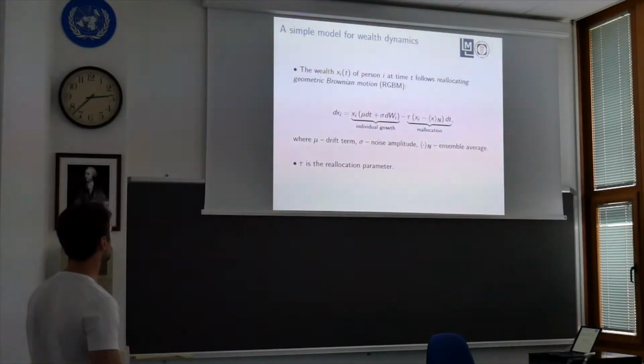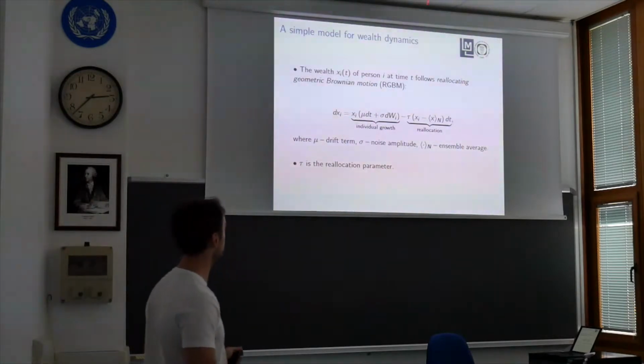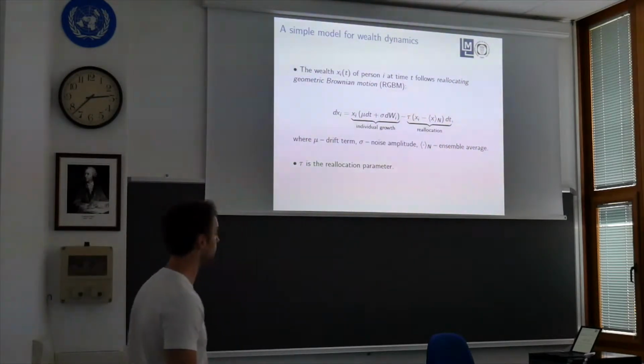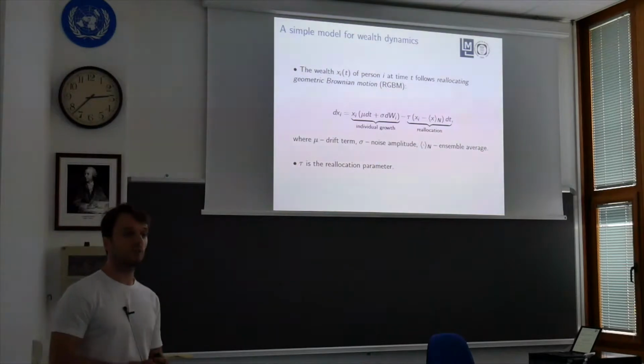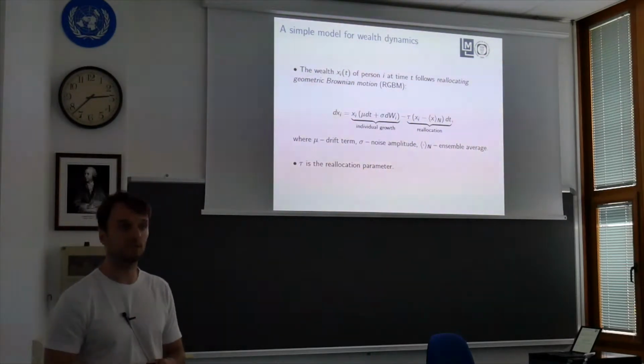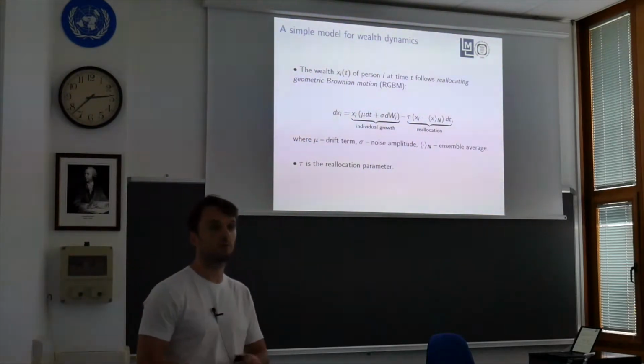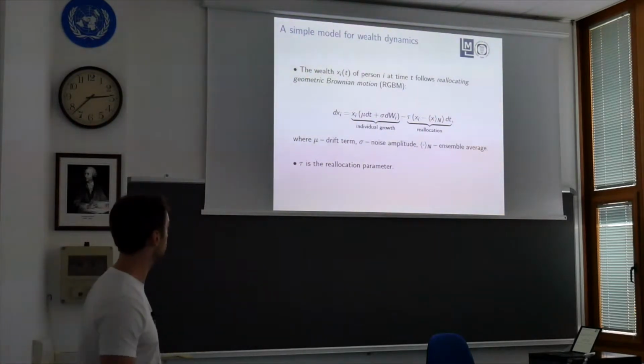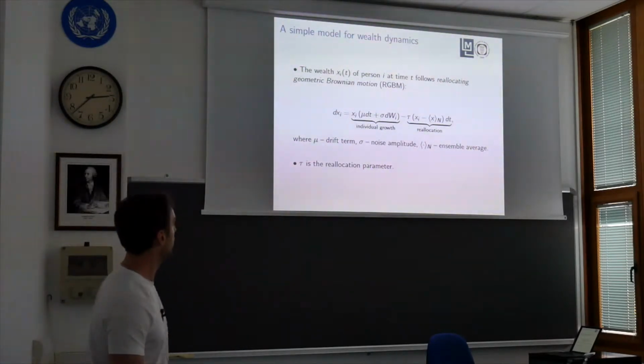Here, we describe the simple model of wealth dynamics through reallocating geometric Brownian motion. Under this model, we assume that the dynamics of wealth of an individual follow a multiplicative process, which is driven by a drift term mu and the noise amplitude sigma.